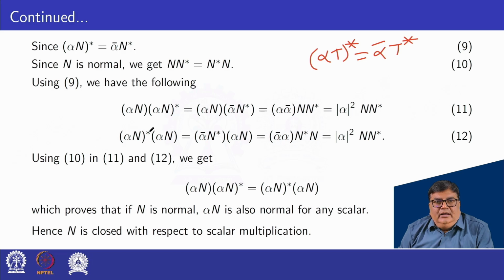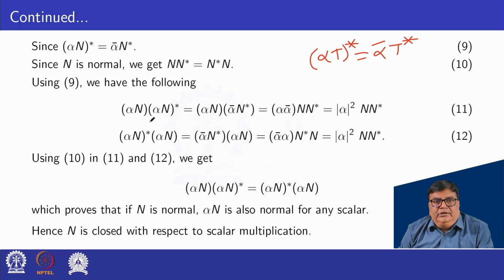Similarly, star of alpha n into alpha n equal to, as per this definition, alpha bar into n star into alpha n. Again, this and this can be written as alpha bar into alpha into n star n, that is mod alpha square into n star. So from 11 and 12,